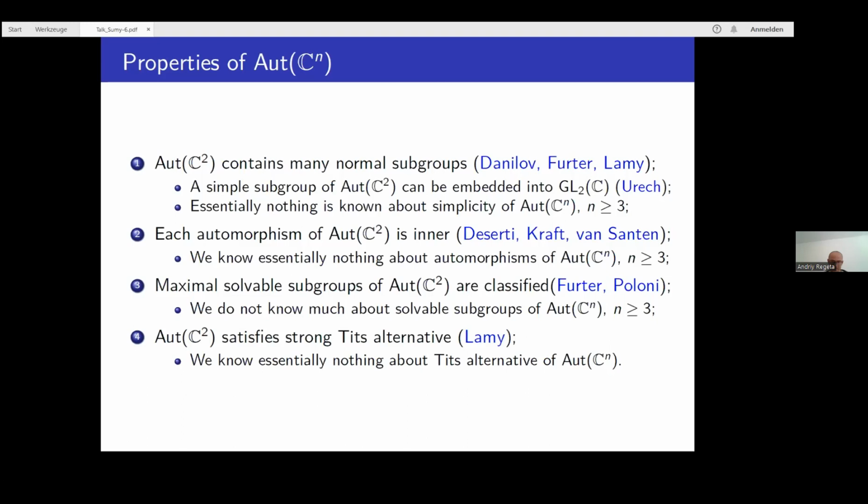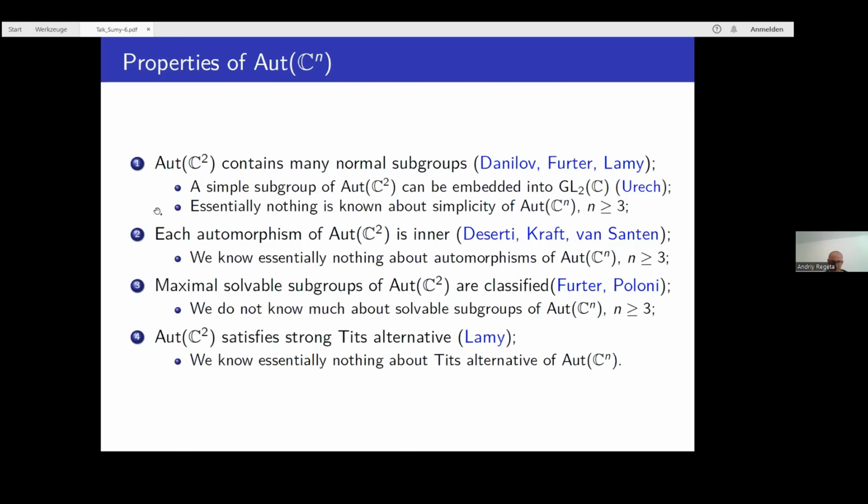They found tons of normal subgroups. In fact, later on, Christian Urech showed that a simple group can be embedded into Aut(C^2). So Aut(C^2) is really far from being simple.